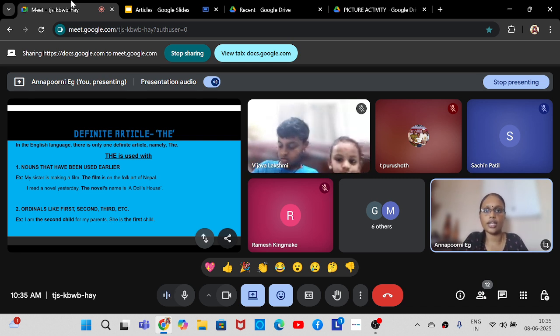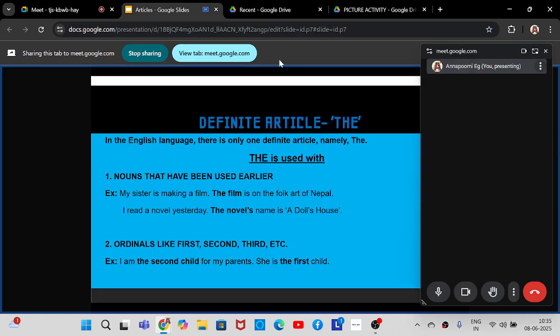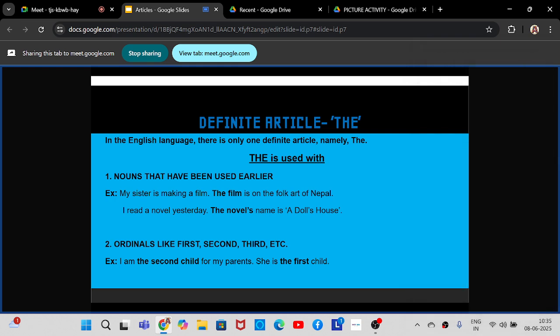If you are an only child, then you can say, "I am the only son for my parents," or "I am the only daughter," or "I am the only child for my parents." For ordinals, we say second, third, etc. Even for last: imagine that there are six children for a couple, and the sixth child says, "I am the last child for my parents."